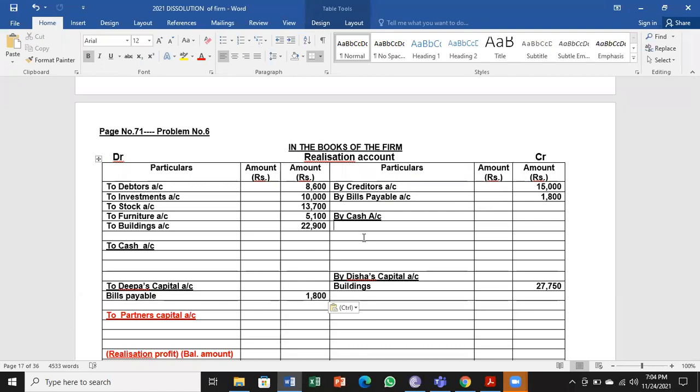Entry will be cash account debtor to realization account. Under by cash account, we are writing the amounts received from sale of assets, debtors 8,000, investments 8,950.